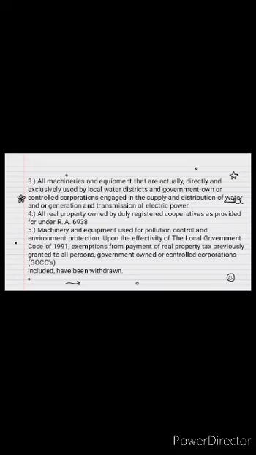So, upon the effectivity of the Local Government Code of 1991, exemptions from payment of real property tax previously granted to all persons, government-owned or controlled corporations or GOCCs included, have been withdrawn. So, sa part na ito is self-explanatory na lang siya kasi ito lang naman yung mga exempted sa real property tax.